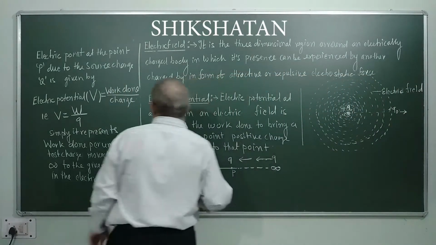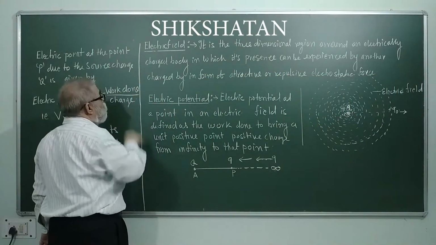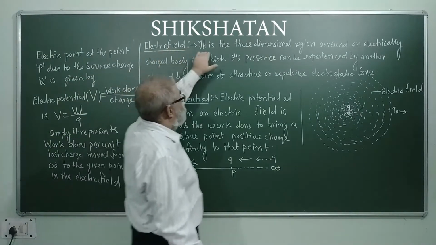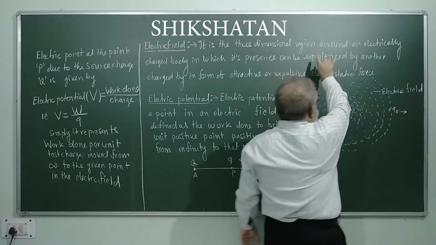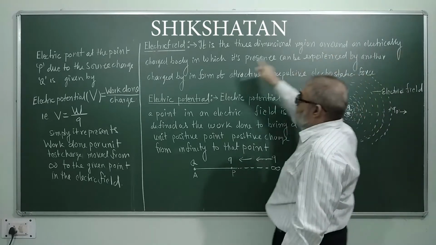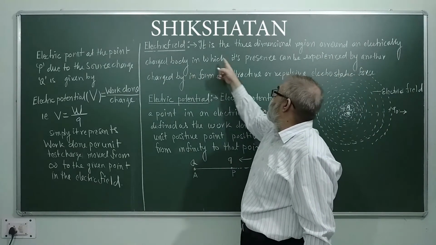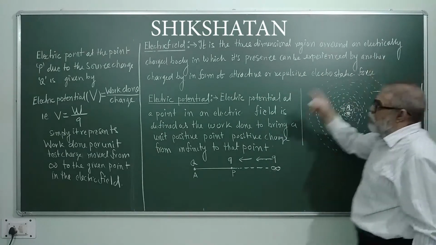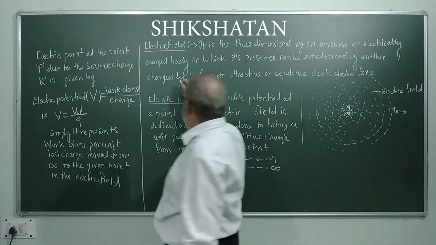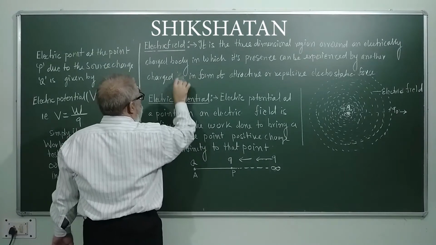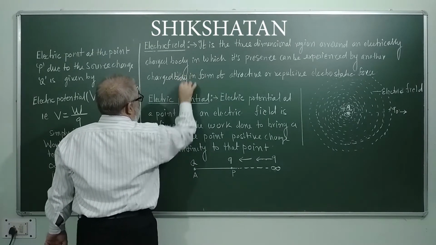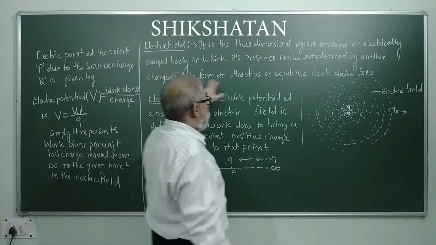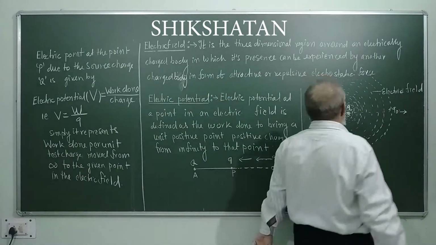So again I repeat this thing. Electric field is the three-dimensional region around an electrically charged body in which its presence can be experienced by another charged body in the form of attractive or repulsive electrostatic force.